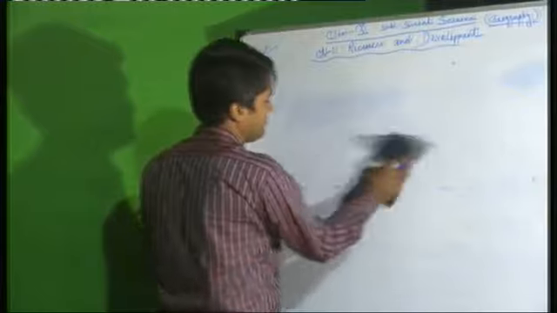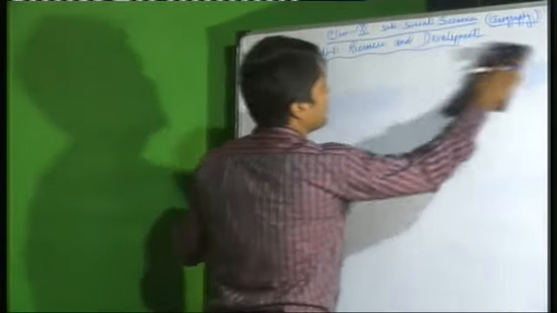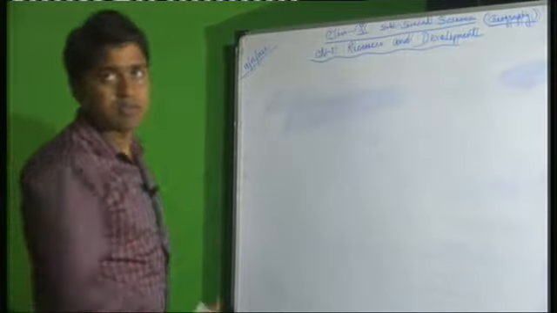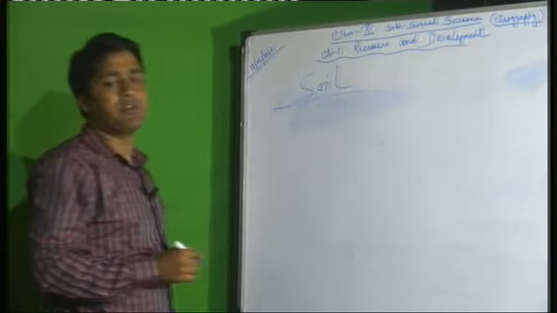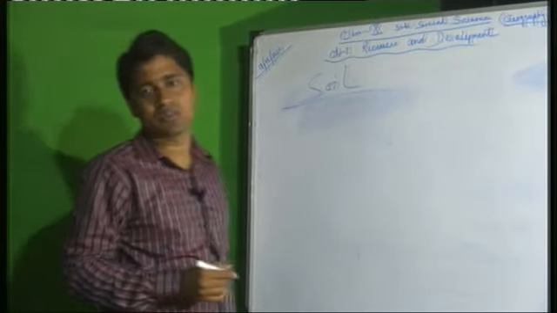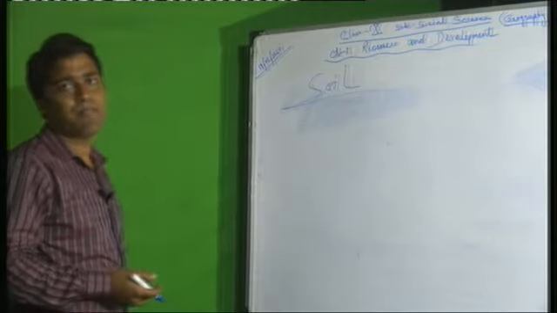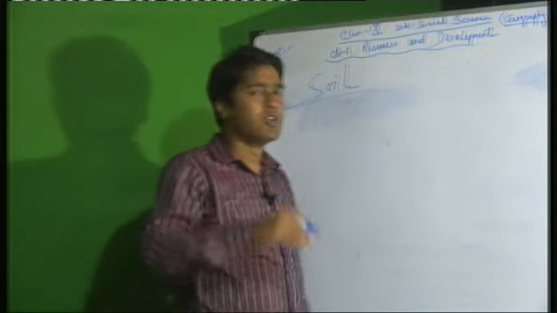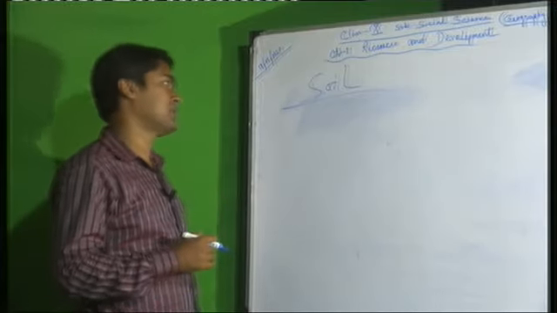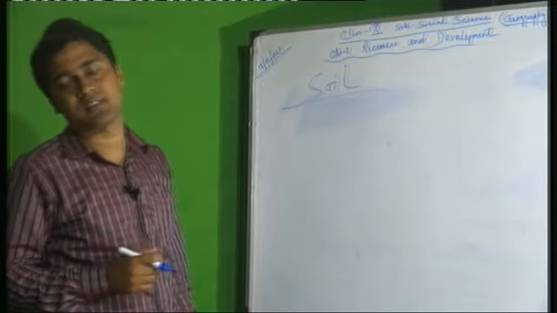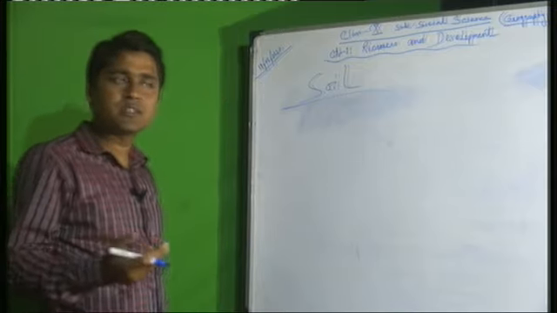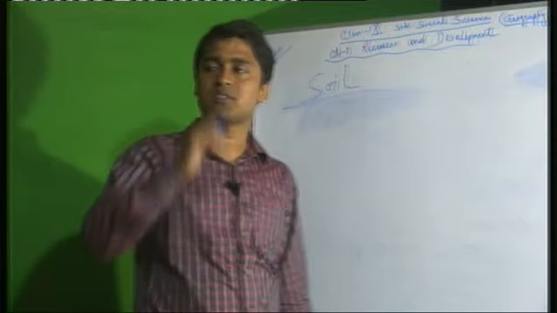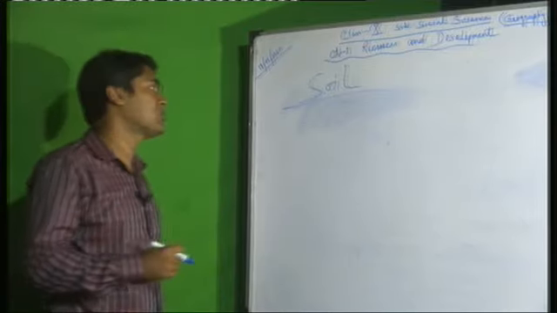Now another topic we will discuss, this is the soil. Soil is also an important resource. So first of all, what is soil? A grainy substance which is situated on the earth's surface, and it is the thinnest layer of the earth's crust, is called soil.